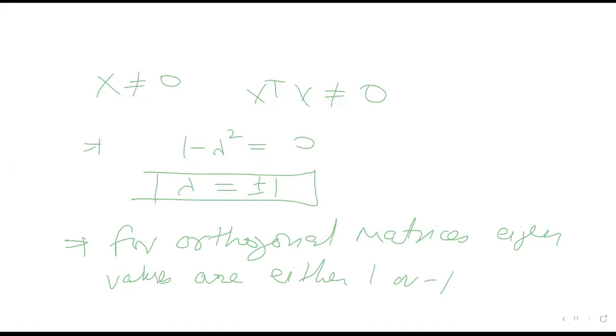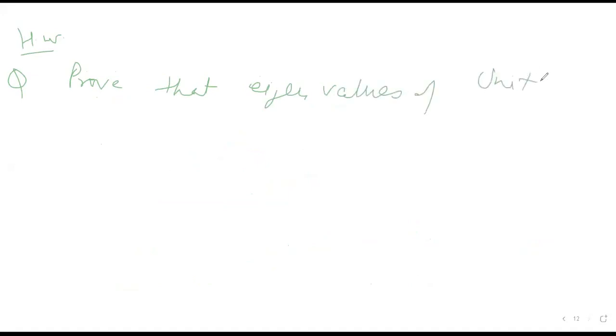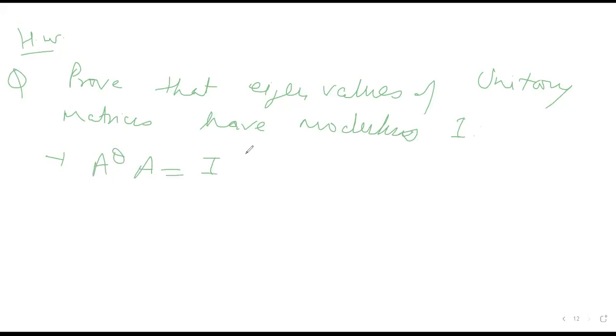Okay. Similarly, you take this for homework. Question for homework: prove that eigenvalues of unitary matrices have modulus 1. What is a unitary matrix? A unitary matrix is one where the complex conjugate transpose is its inverse.